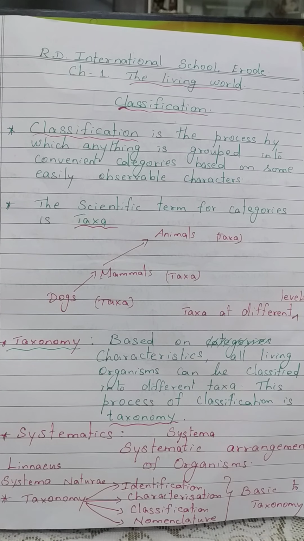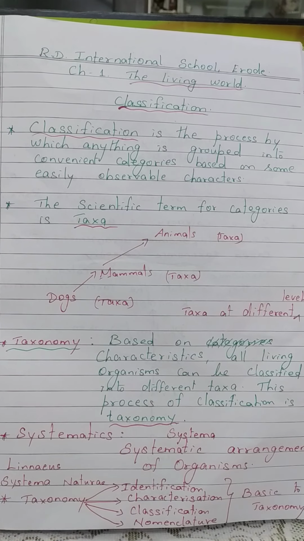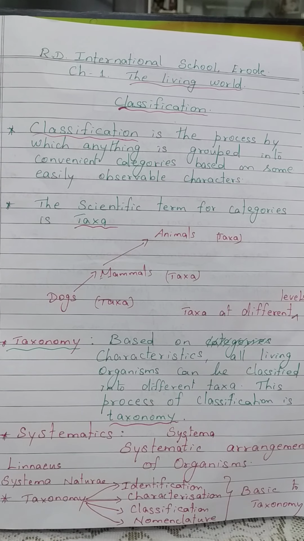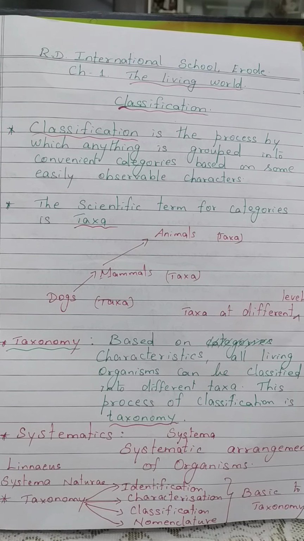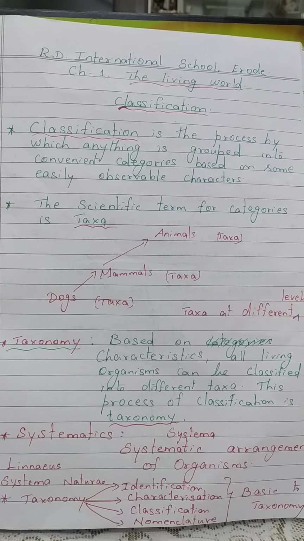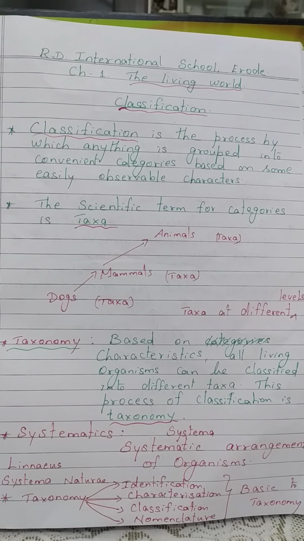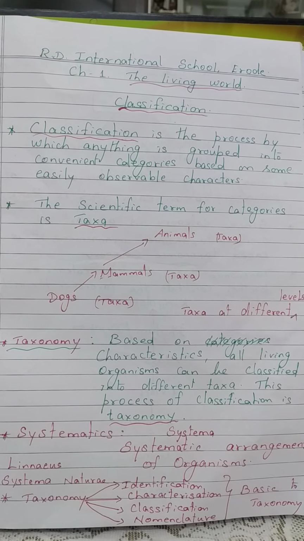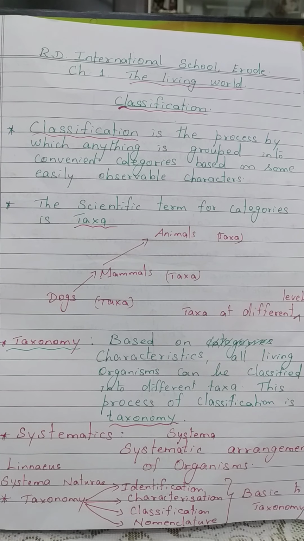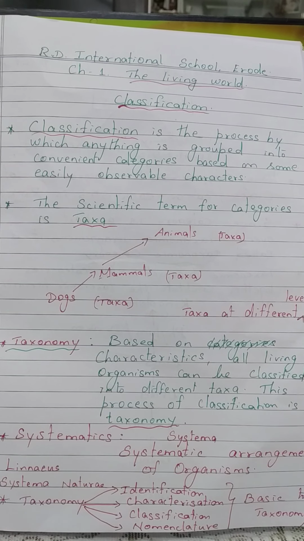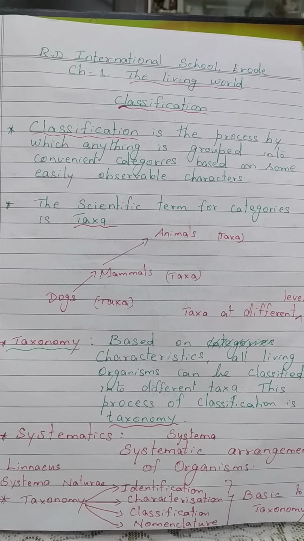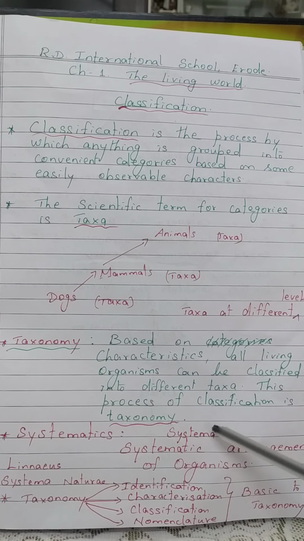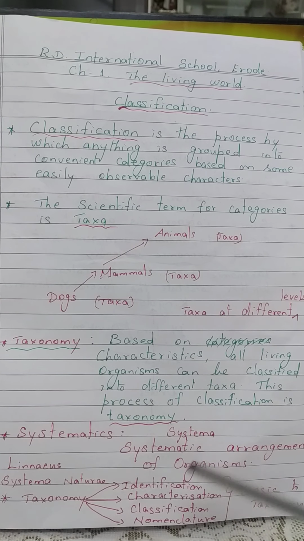Human beings, we not only want to know about the organism, it is our habit to compare. So we want to compare different organisms or different groups, and know about the relationship between the organisms. The study of organisms, their diversity, and also the relationship between the organisms is called systematics. This came from a Latin word systema. Systema is the systematic arrangement of organisms.